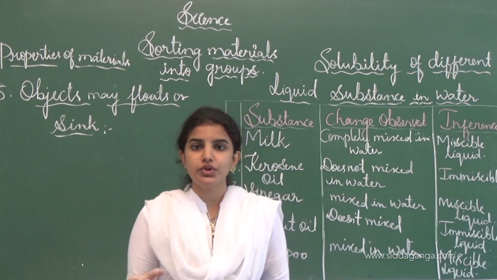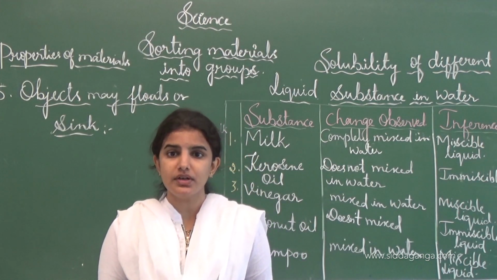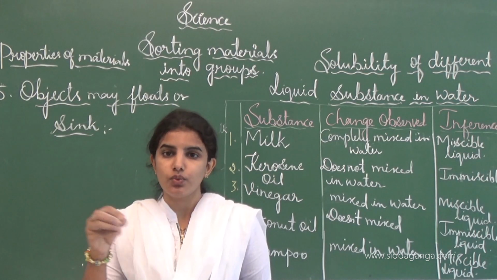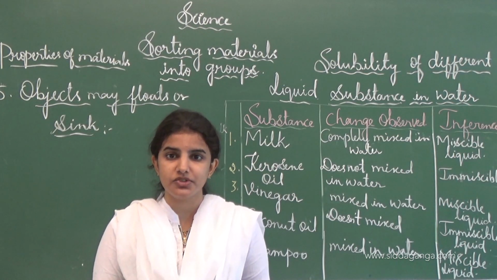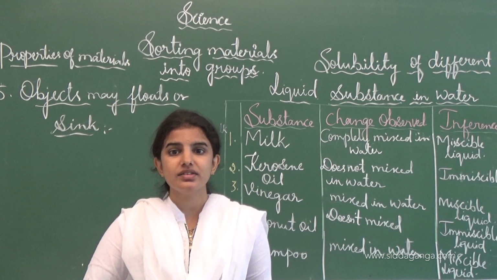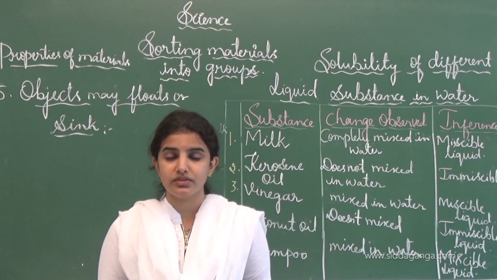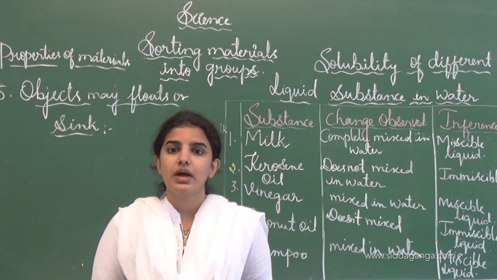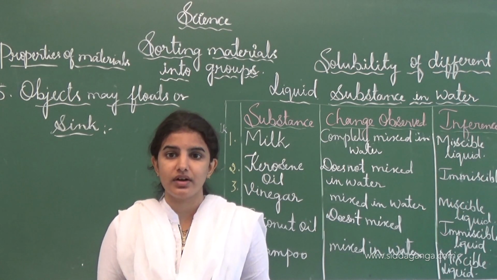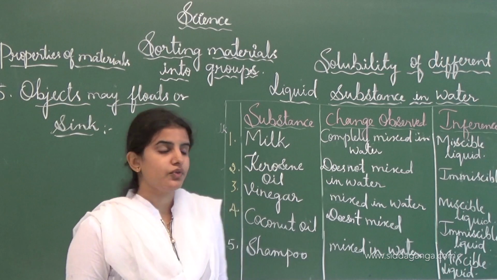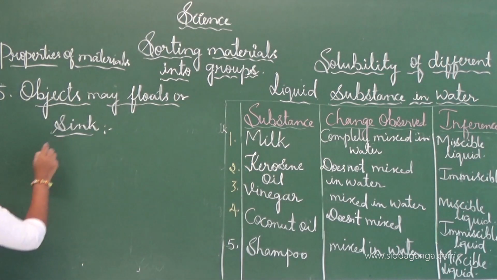See, if you put stone, paper, plastic items in the water, what will happen? Some of the substances will float on the water, near the surface of the water, and some other substances will sink in the water completely, and such substances are called non-floating substances or sink substances.